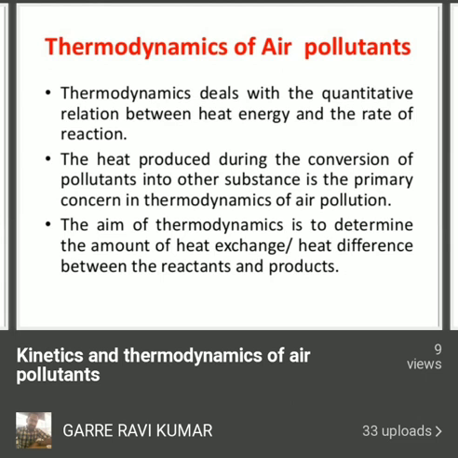Understand? So up to now we understand that whenever we apply techniques like absorption, adsorption and combustion to control gaseous pollutants in the atmosphere, some chemical reactions may take place. Those chemical reactions may absorb heat energy, release heat energy, or exchange heat energy. The kinetics will discuss the rate, fastness or velocity of reaction, and the thermodynamics of air pollutants will discuss how much heat energy is absorbed, released or exchanged. Clear? Up to now it is clear.